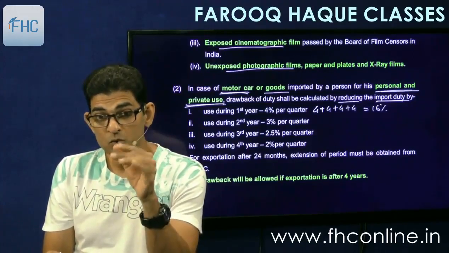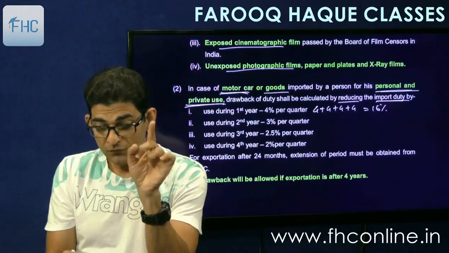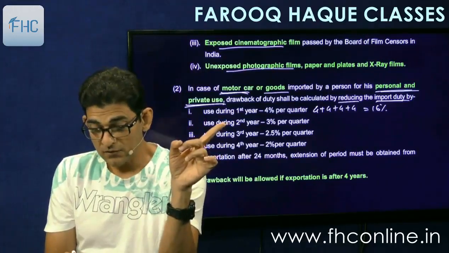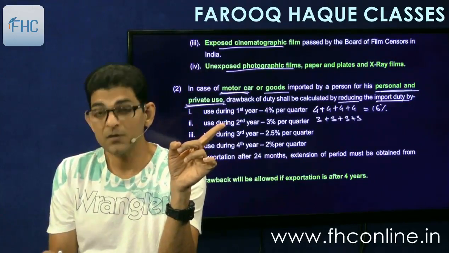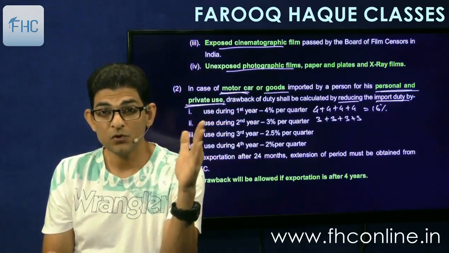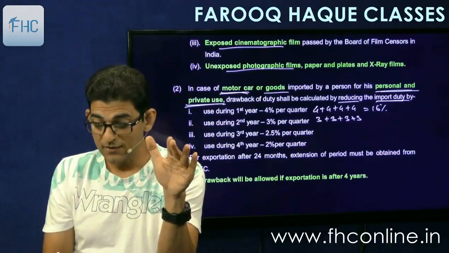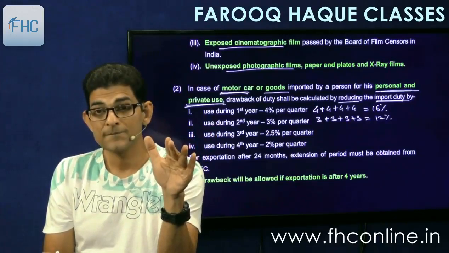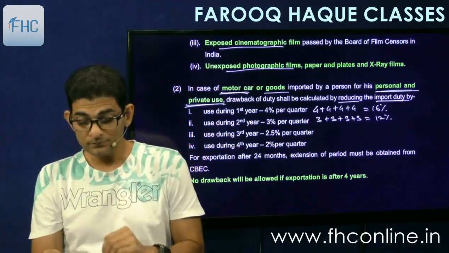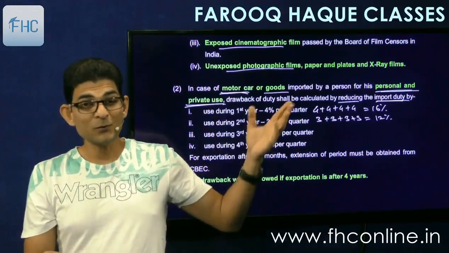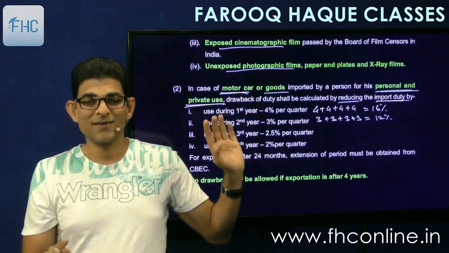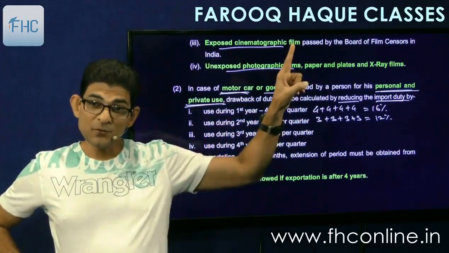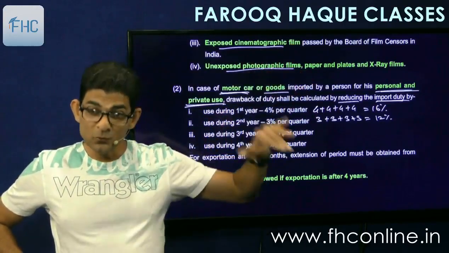Then if I continue to use it in the second year, then for the first quarter of the second year, the reduction will be 3%, then again 3%, then again 3%, then again 3% for 4 quarters of the second year, aggregating 12%. And these percentages are not to be counted on reducing balance method. This is straight line reduction. So 3% will be of 100% only, not of the WDV.